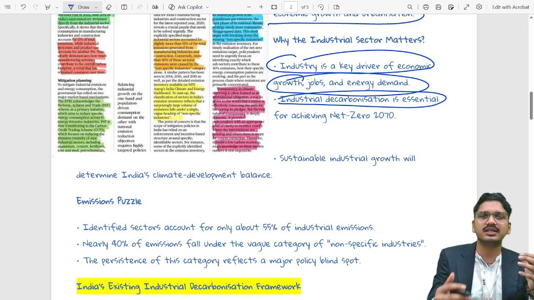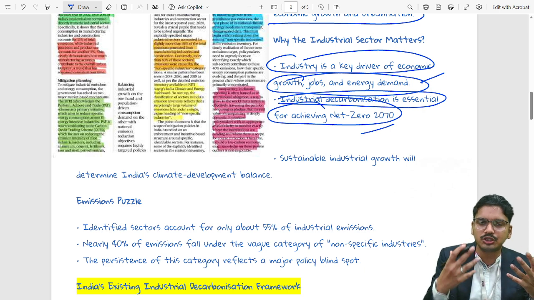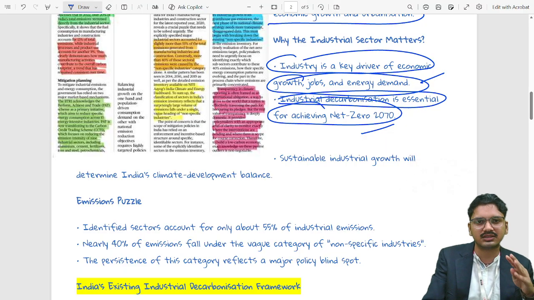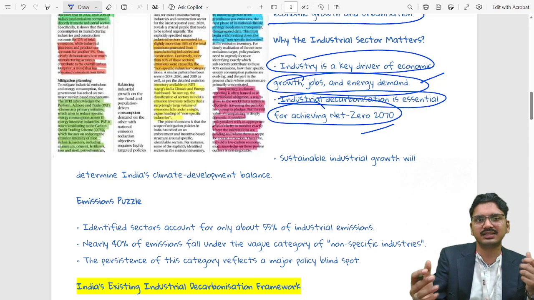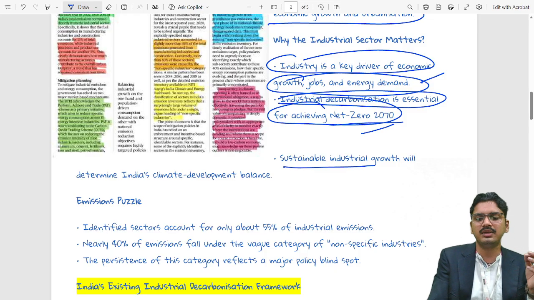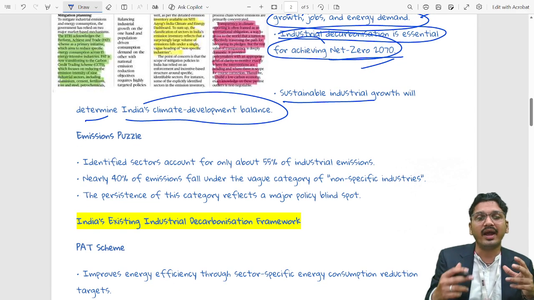Industrial decarbonization is essential to achieve net zero by 2070, because they are the powerhouse of energy demand. Once we assure that these high-demand powerhouses are satisfied with sustainable energy, or are not releasing greenhouse gases, we can surely be assured that we reach our target by 2070. Now, sustainable industrial growth will determine India's climate-development balance. Done. Now the important part, why the emission puzzle?